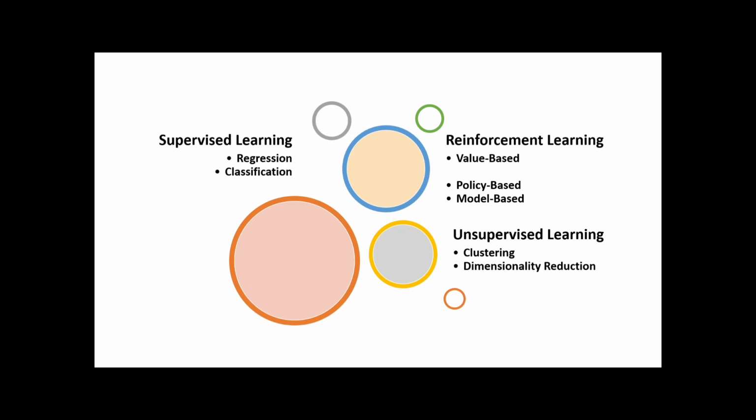Let's see what supervised learning is. Here, it's like learning under the supervision of someone. In general, our model receives the input as well as the output, and our model learns the function relating the input and output values. They have two types, regression and classification. Let's see regression now.